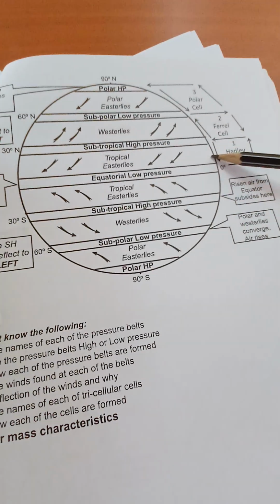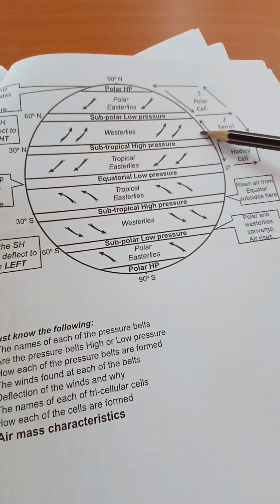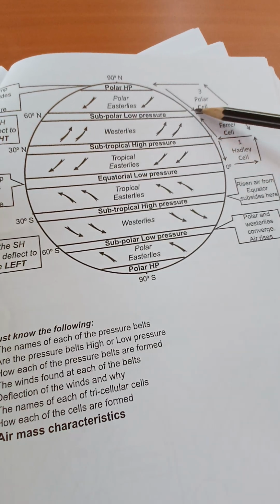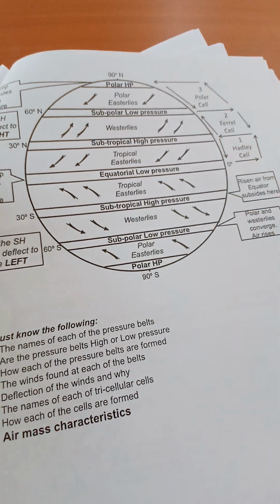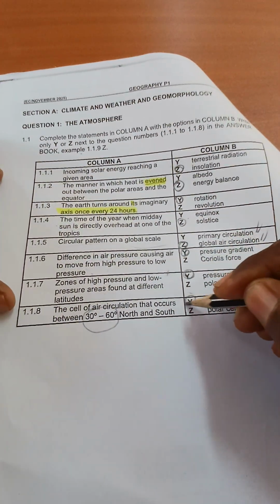So your Hadley cell, you find it from 0 to 30. Ferrel cell from 30 to 60. Then from 60 to 90, you have got your what? Your polar cell. That's basically what we are talking about. So the correct answer there is what? Is Ferrel cell. Let's move on to the next one.